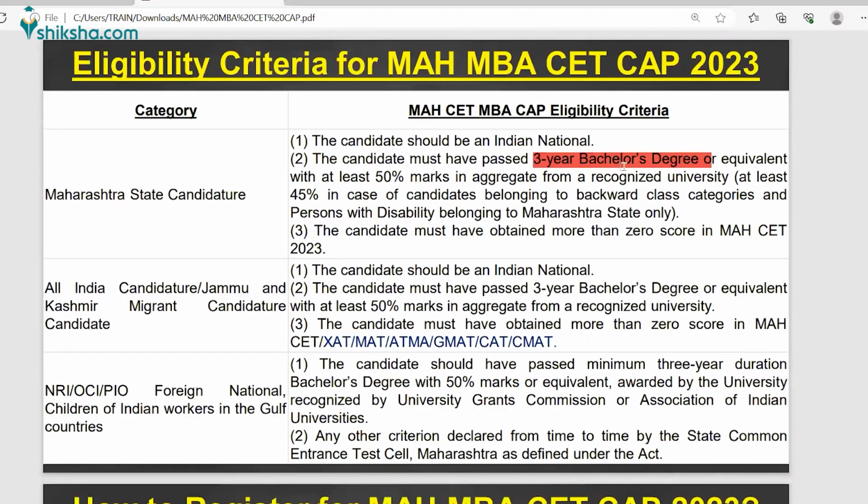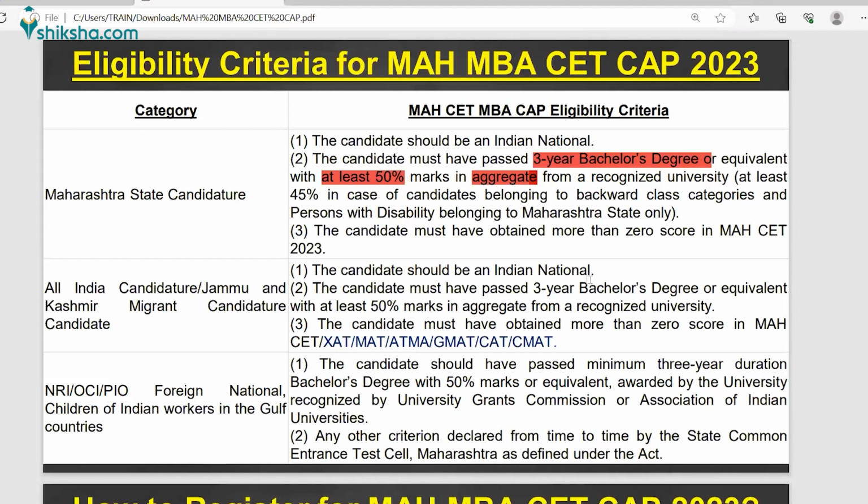Bachelor degree program or equivalent, you need to score at least 50% marks in an aggregate, right, to get admission in these institutions, right? So these are the different categories for the candidate, like for the Maharashtra state candidature, all India candidature, or the foreign or NRI candidature. So if I summarize these all eligibility criteria, so basically bachelor program, which is a 3 years, right? And you need to score at least 50% marks aggregate, right?